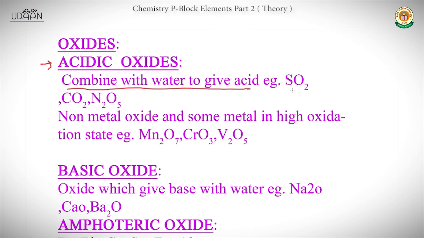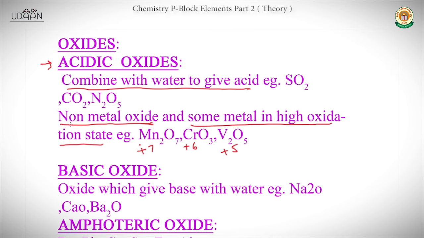So all the non-metal oxides and some metal oxides in high oxidation states are called acidic oxides. For example, the metals which are in a high oxidation state, like Mn2O7, where Mn has a +7 oxidation state, and here chromium has a +6 oxidation state, and beryllium has a +5 oxidation state. So you mean to say that oxides in which the oxidation state of the metal is high will form acidic oxides? Yeah, that's it.